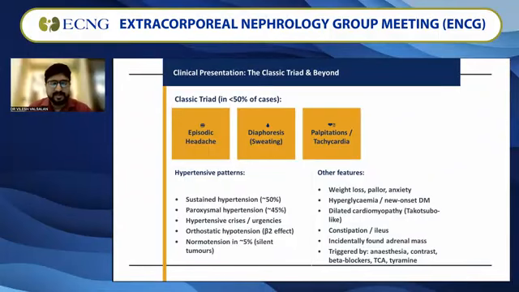But there have been cases where you have silent tumors, where 5% of the people present as normotensives as well. As we have seen before, there can be presence of hyperglycemia, weight loss. There can be presence of incidental finding of an adrenal mass, and all this can be triggered in certain situations as well, like if the patient is receiving anesthesia, some contrast, presence of tricyclic antidepressants or beta blockers.